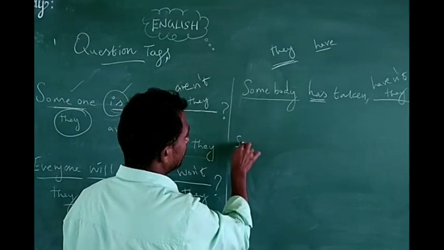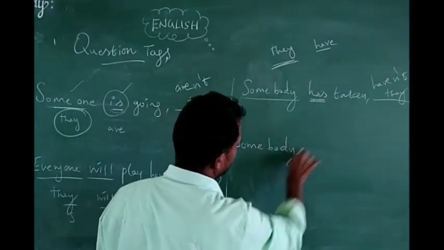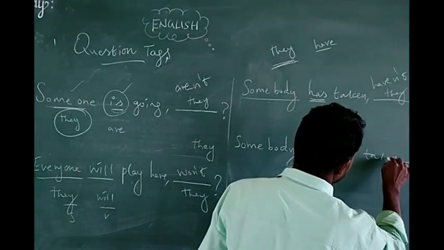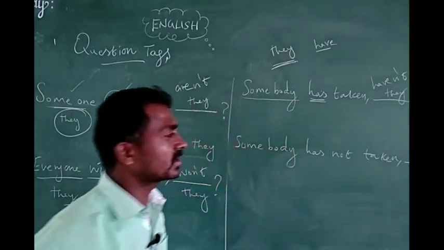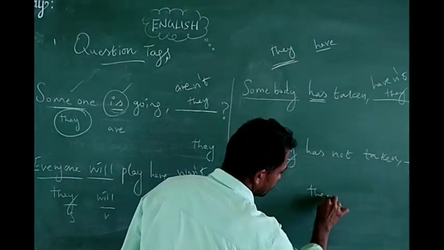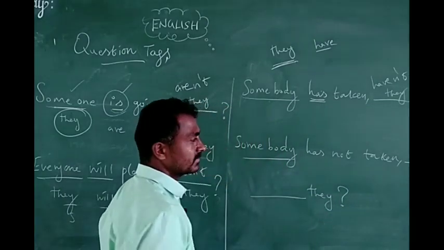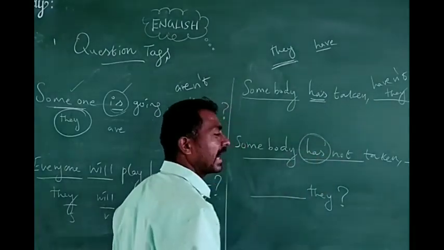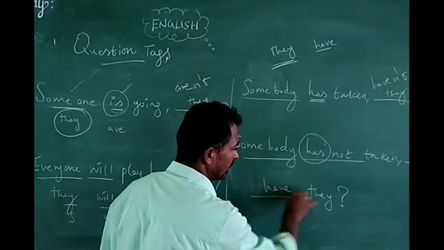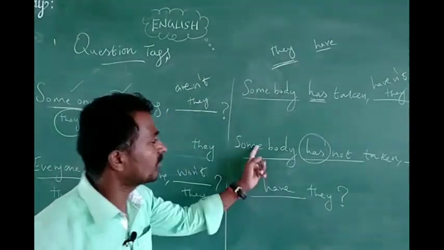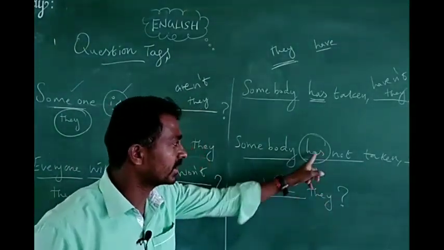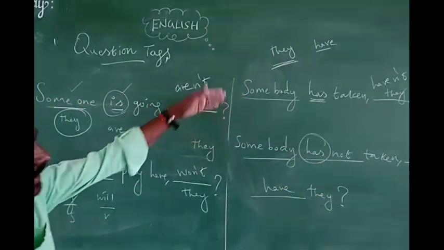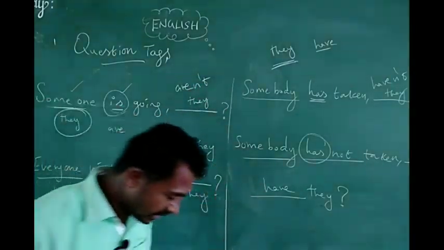Suppose the negative manner is given. What, sir? Somebody has not taken my book. So somebody becomes what? They. The question is given in negative manner here, so the tag must be positive. So "has" becomes "have". How, sir? Because the plural form of the subject is given here. Someone becomes a plural noun, they. That's why the verb should be plural: have they. This is the difference between someone, everyone, anybody, somebody; like that we have to identify and answer it.